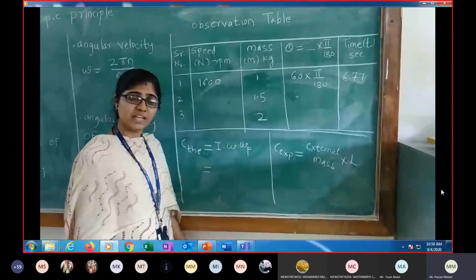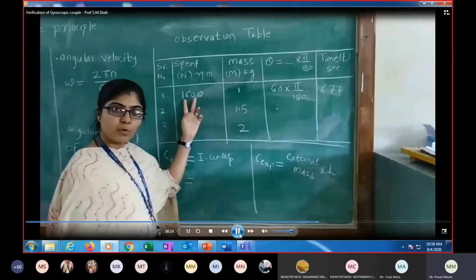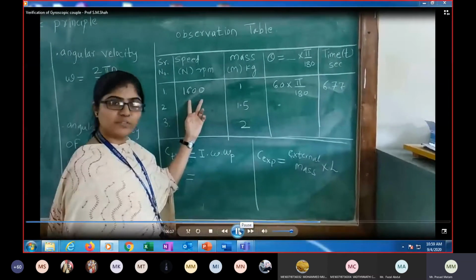So this is the observation table. We have taken the reading for 1 kg. We have measured the RPM of the rotor with the help of a tachometer.